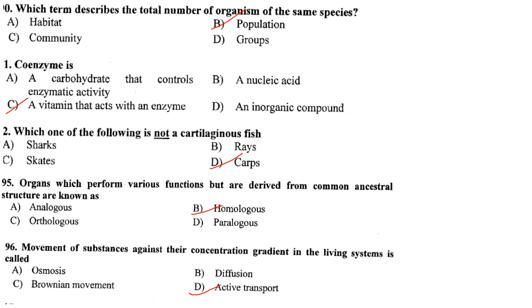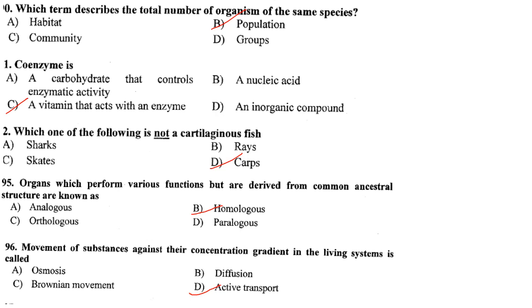Then which one of the following is not a cartilaginous fish? So carps are not cartilaginous fish. Answer is option D. Organs which perform various functions but are derived from a common ancestral structure are known as homologous organs, whereas analogous organs are organs of different animals that have different structure but perform the same function, and they are not derived from a common ancestor.